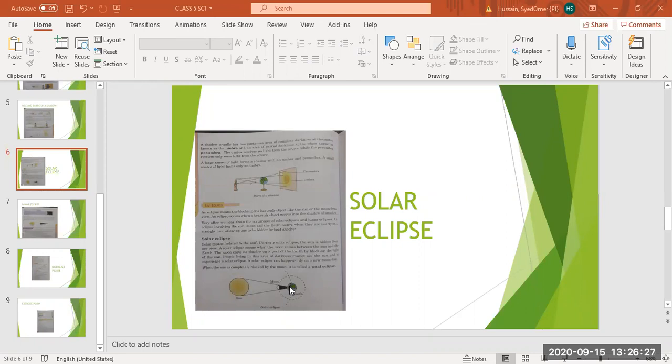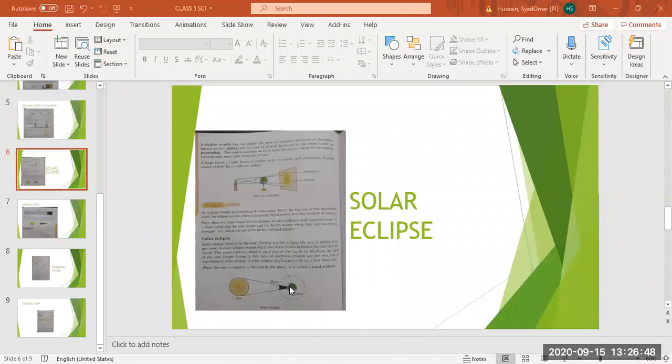But they are saying कि if the moon completely blocks the sunlight, then what happens? It is called a total eclipse. कि अर्थ पे टोटल क्या हो जाएगी? Darkness, and people on the earth, they cannot see the sun. So this is known as a solar eclipse.